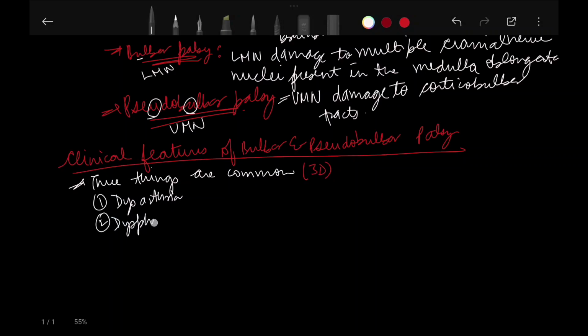Number 2, dysphonia. Dysphonia is basically an abnormal voice or difficulty in producing vocal sounds. There can be changes in pitch, volume, tone, or quality of the voice. And number 3, dysphagia.